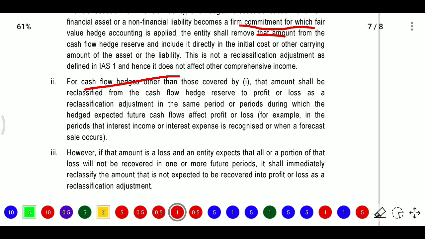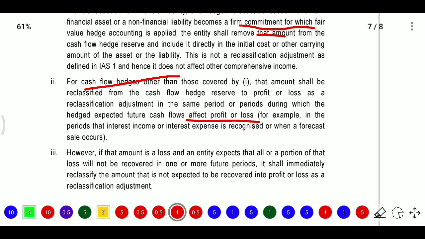For cash flow hedges other than those covered, the amount shall be reclassified from cash flow hedge reserve to profit and loss as a reclassification adjustment in the same period or periods during which the hedged expected future cash flows affect profit or loss.